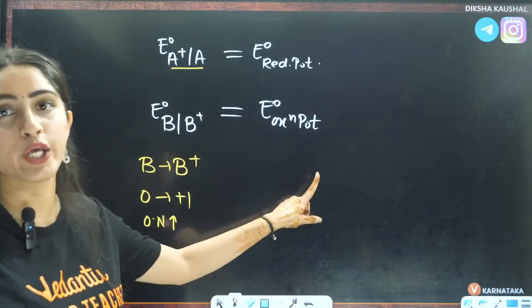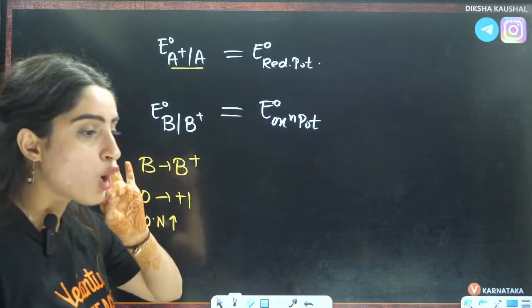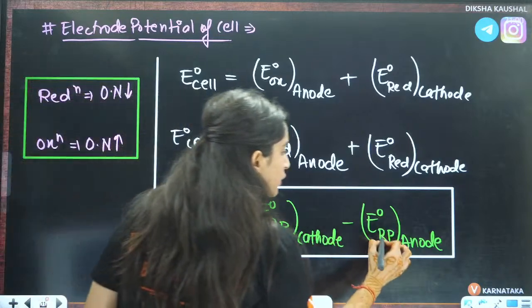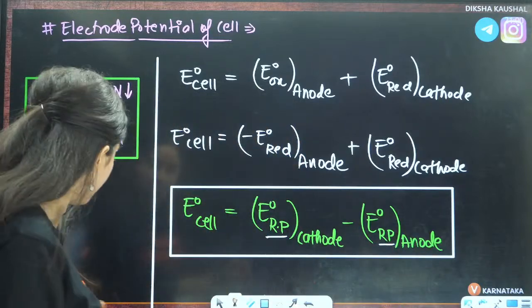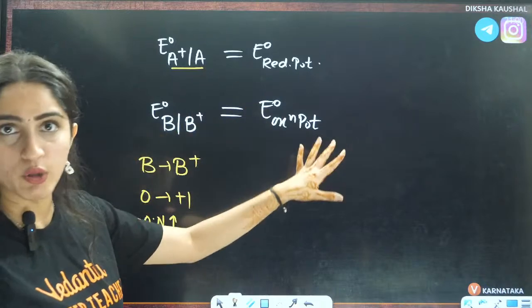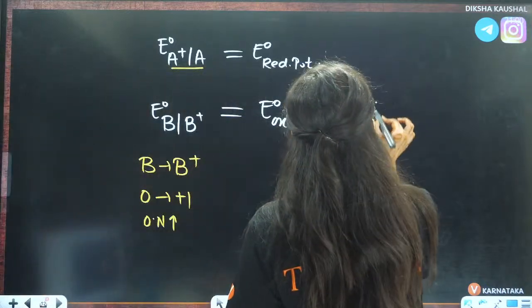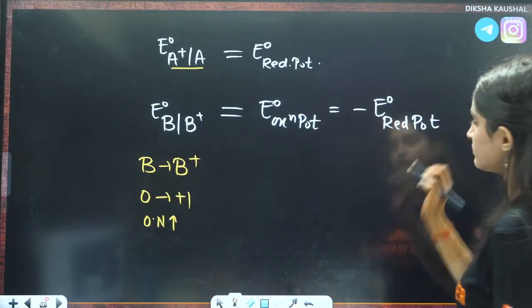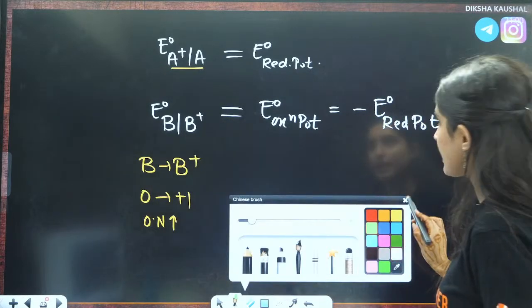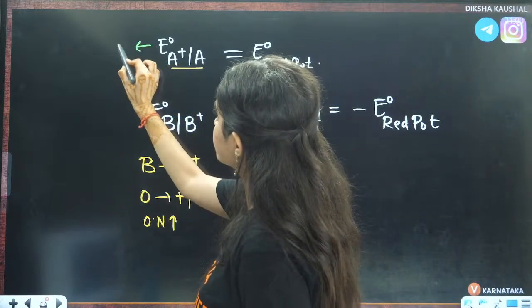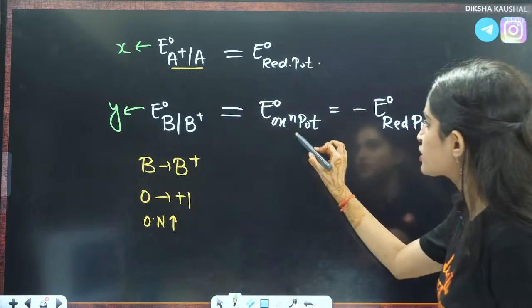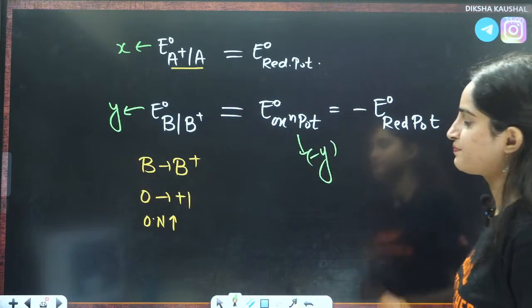But you should just remember that in both cases you will use reduction potential only. So convert this into reduction potential; it will be minus of E naught of reduction potential. If they say this is X, and if they say this is Y, then the oxidation potential will be minus Y.